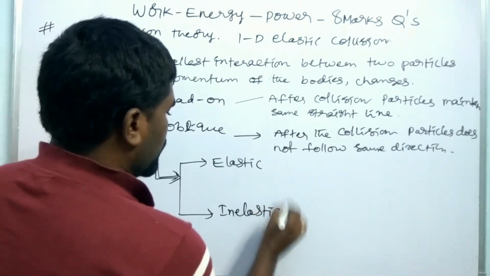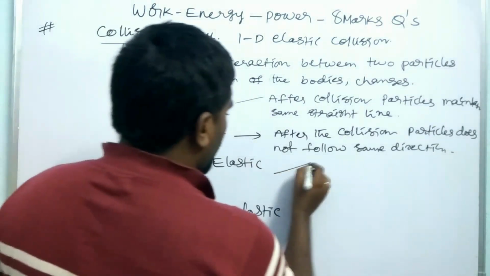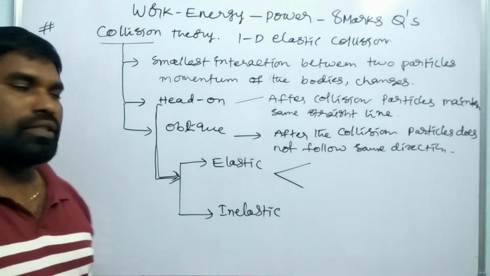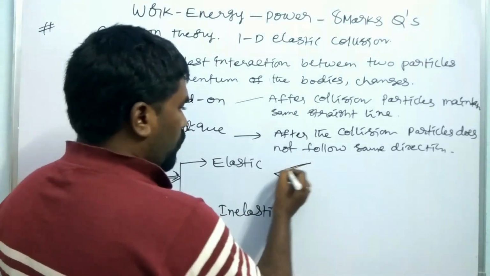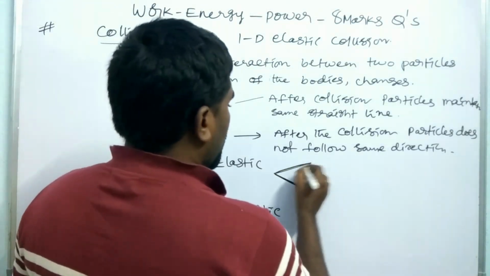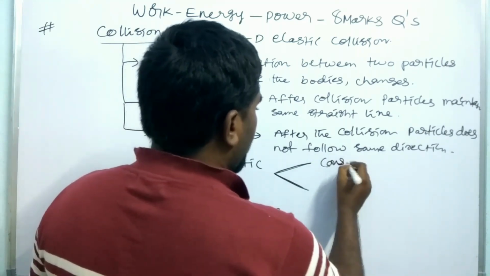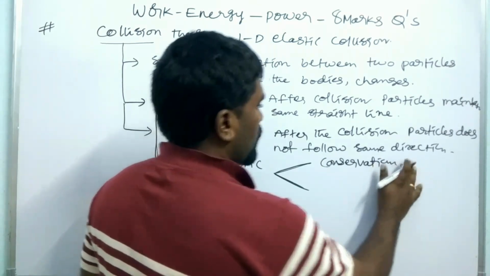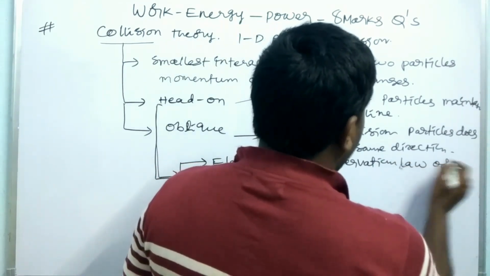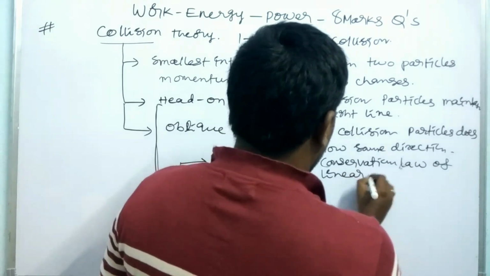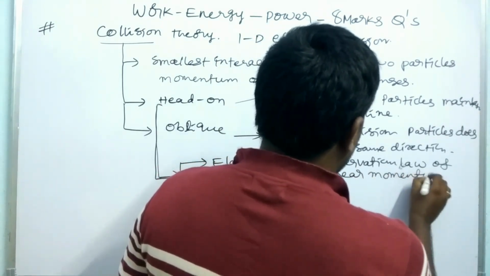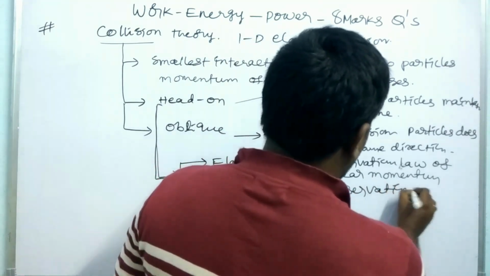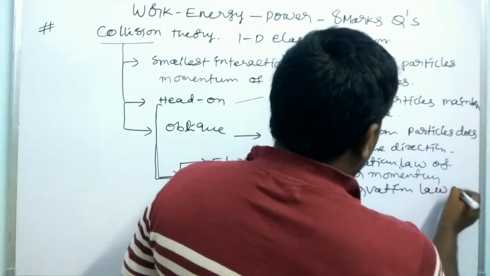In case of elastic collision, the objects participating in the elastic collision obey two laws: the conservation law of linear momentum and the conservation law of kinetic energy.